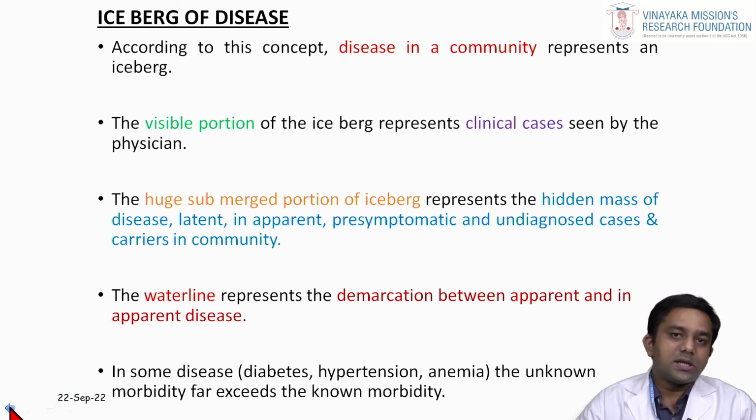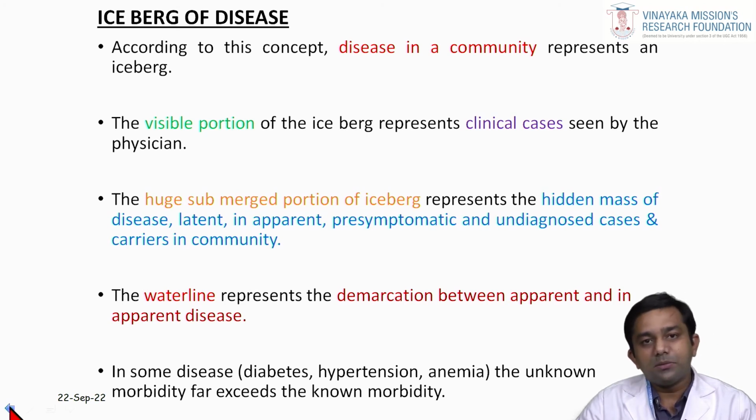So, what are these undiagnosed cases? Undiagnosed cases are any cases in the community or in a particular area which are not diagnosed properly. Patients will be carriers without showing the signs and symptoms of a particular disease. The waterline, the demarcation between the clinical and subclinical infections, is where the apparent and inapparent disease occurs. In some diseases like diabetes, hypertension, anemia, the unknown morbidity often exceeds the known morbidity.